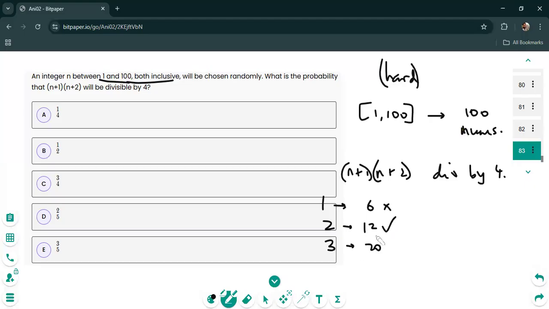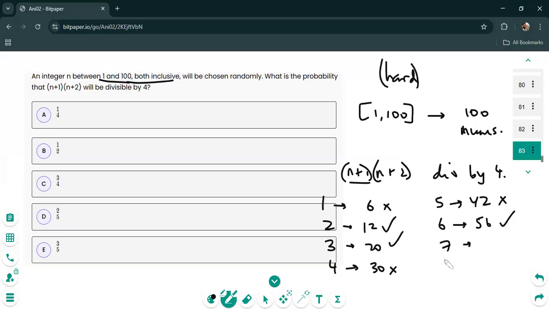Let's see if any kind of pattern emerges. So that works. Let's try the number 4. This is going to be 5 times 6. That's 30. It doesn't work. Let's try the number 5. If you try 5, that's going to be 6 times 7. That's 42. That doesn't work. And if you try 6, it's definitely going to be 7 times 8. And 7 times 8 is most certainly going to work because 7 times 8 is 56. So 56 works.